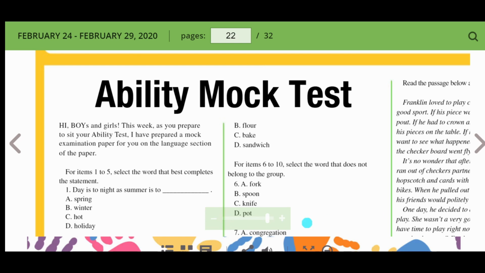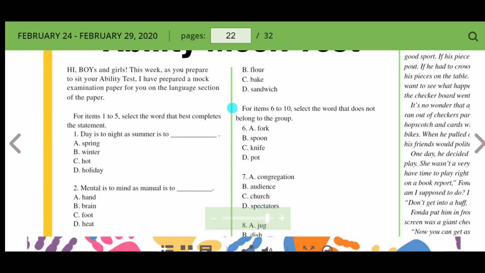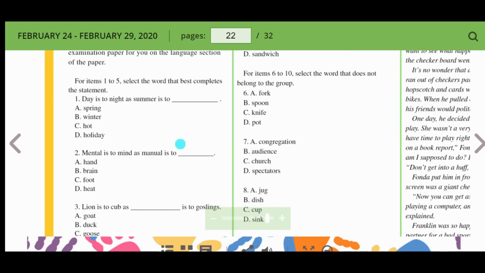In this episode, we're going to take a look at this ability mock test. Instructions. For items 1 to 5, select the word that best completes the statement. Number 1, day is to night as summer is to: spring, winter, hot, holiday.